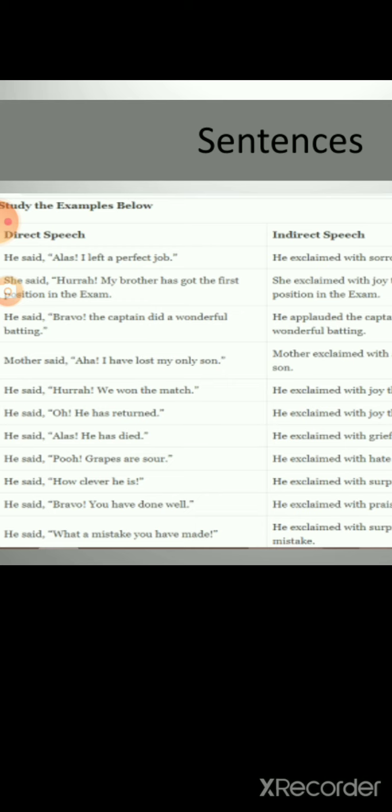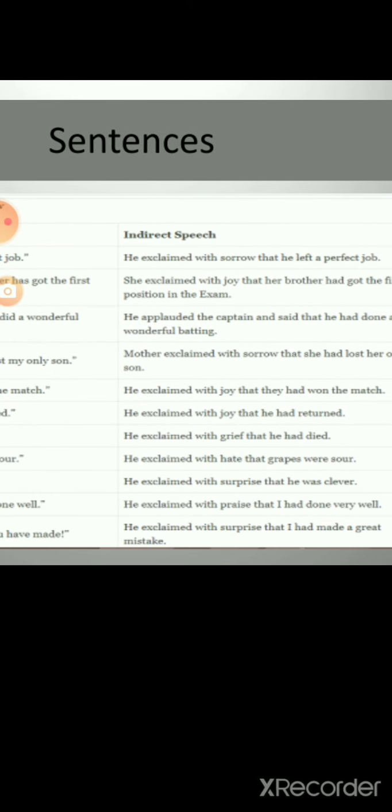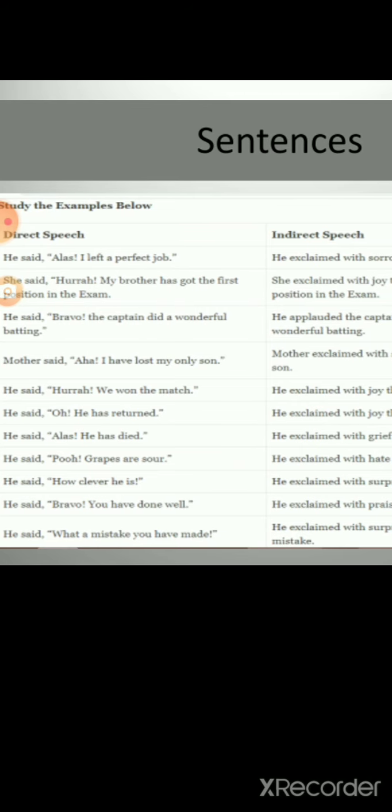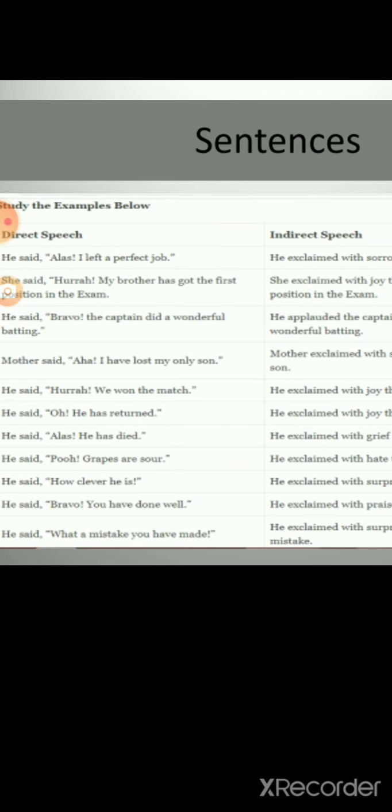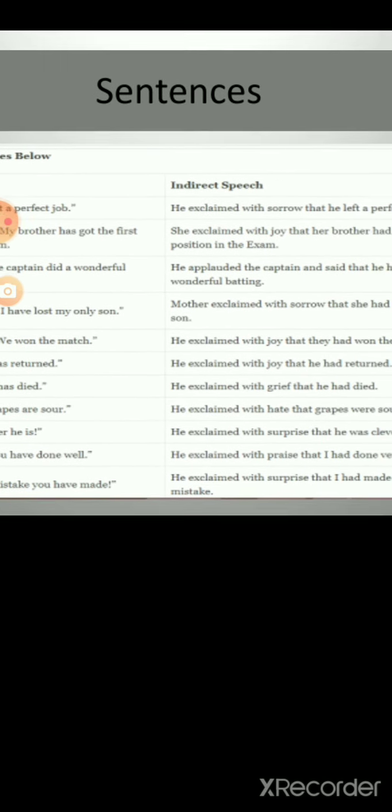Now he said, "Oh, he has returned." He exclaimed with joy that he had returned. "Has" will be changed into "had" because our reporting speech, the "said," consists of past tense. That's why we will use "had" in the place of "has."